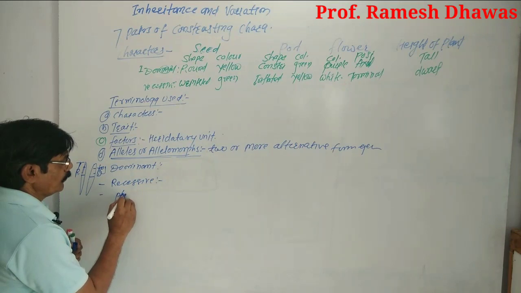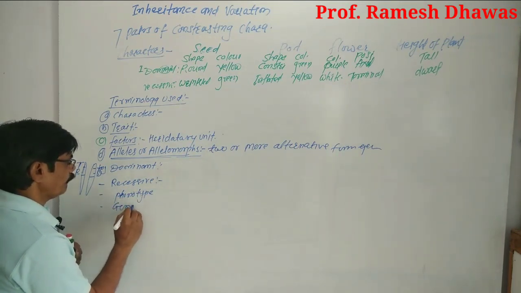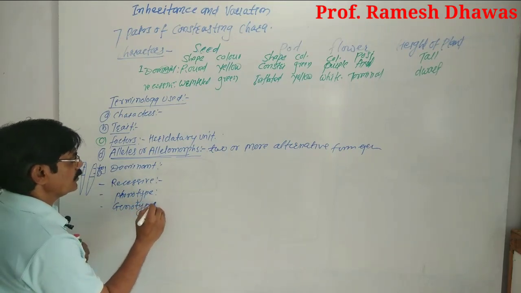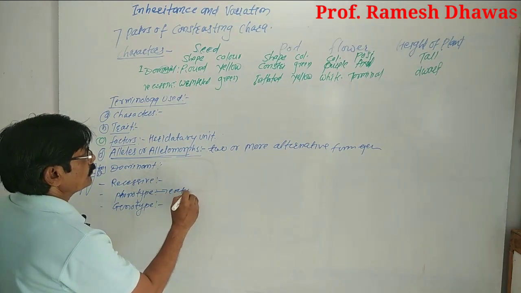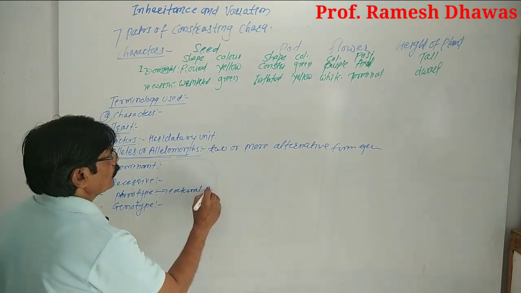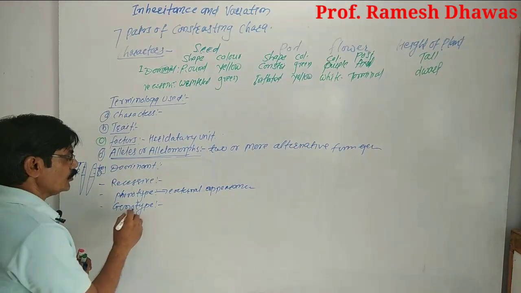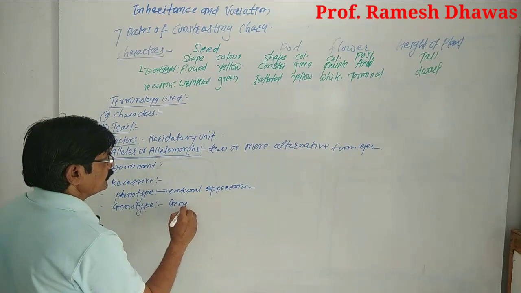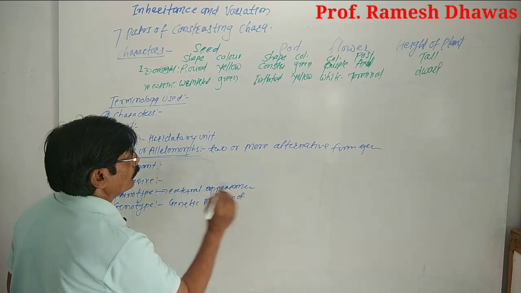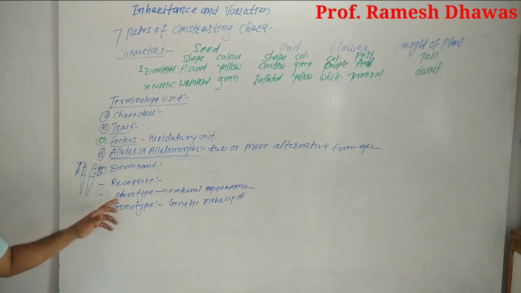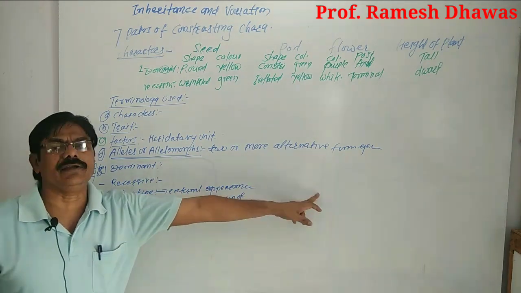Phenotype and genotype. There are also two terms here. Phenotype is the external appearance of an individual. Genotype is the genetic makeup of an individual. Now these are the two terms: phenotypes and genotypes. Phenotype is the external appearance of an individual.